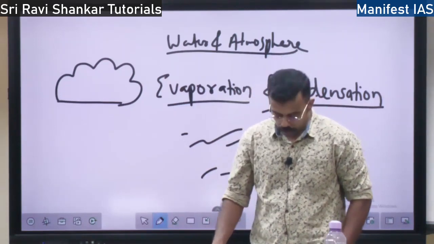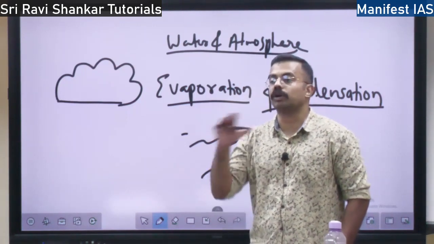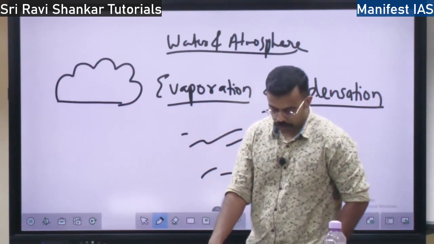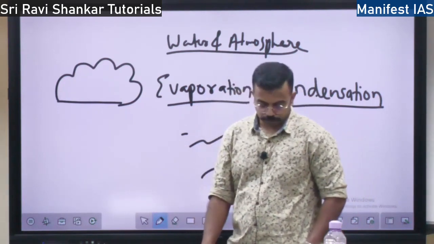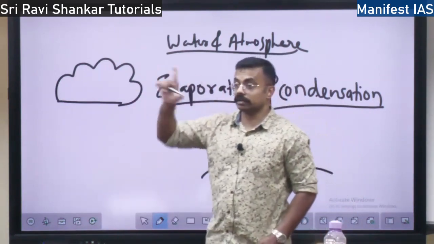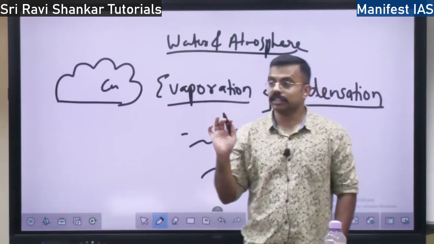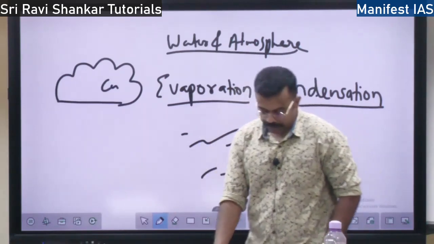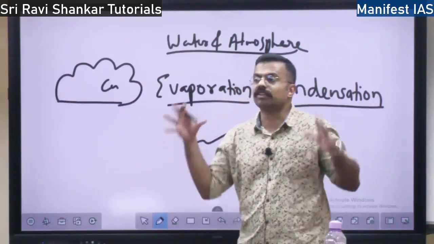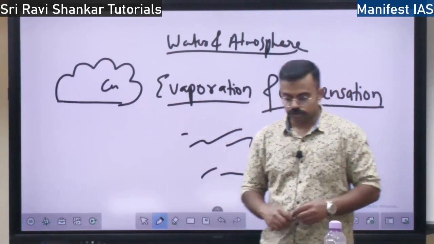So these are low clouds. They are near to the surface. They are called low clouds. Nimbus clouds are low clouds. They are shapeless. These black clouds, just like cumulus clouds, do not have any shape. So these are called shapeless clouds, and thick water vapor will be there. So these are the rain bearing clouds.